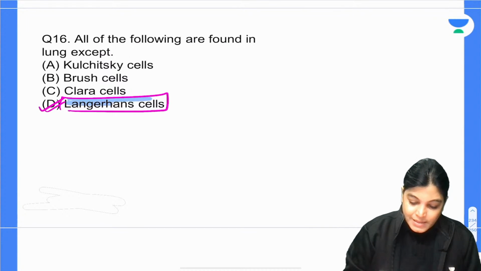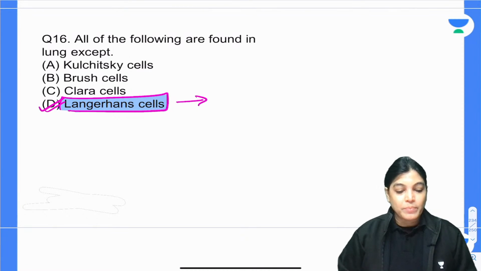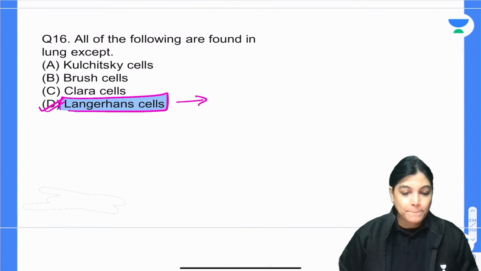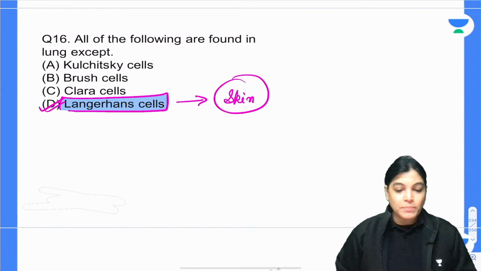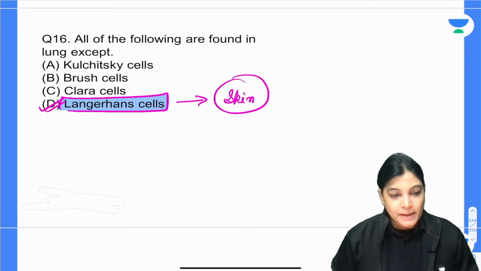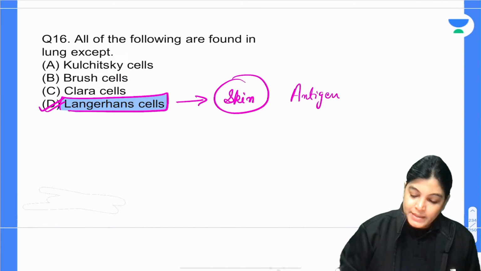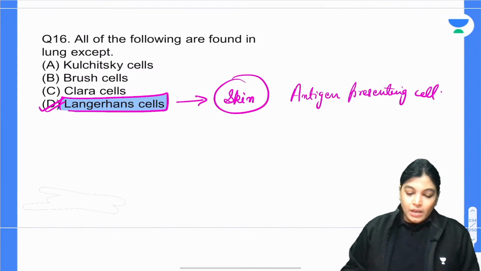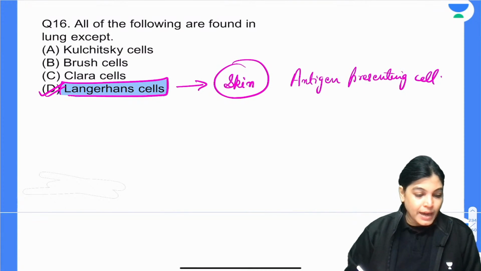Actually, Langerhans cells are found in which organ? Can anybody tell me? Langerhans cells are predominantly found in the skin, and they are antigen presenting cells. Now, let's talk about the other options. The other options are wrong. Why? I will tell you.